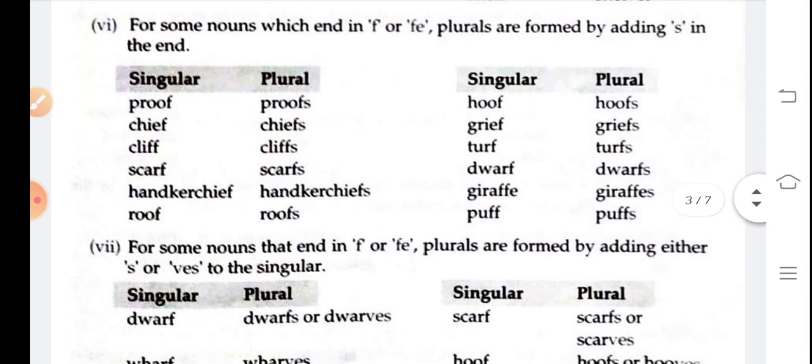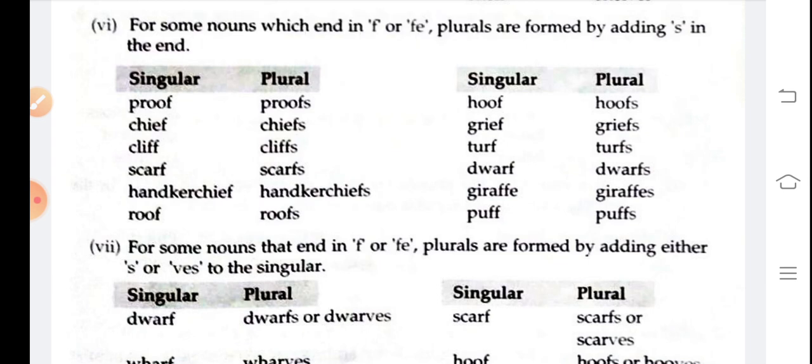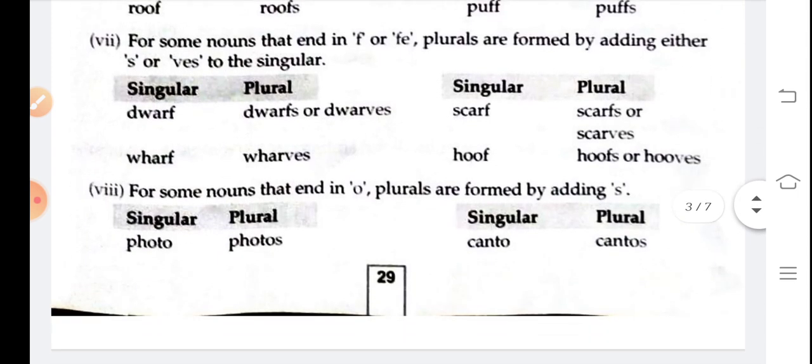Next one, for some nouns which end in f or fe, plurals are formed by adding s at the end. So many words are there which end with f or fe, but we add only s to make them plural. Many examples you can see here, singular to plural: proof, proofs, chief, chiefs. You can read examples here. I will move to the next one.